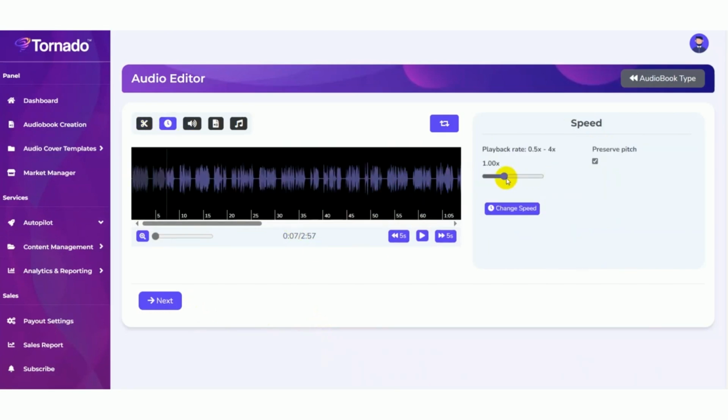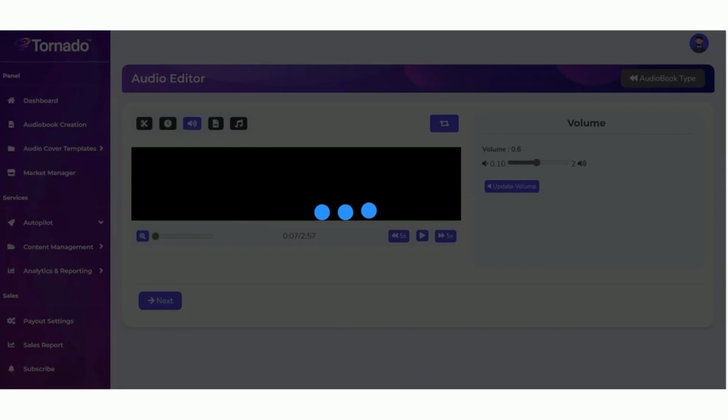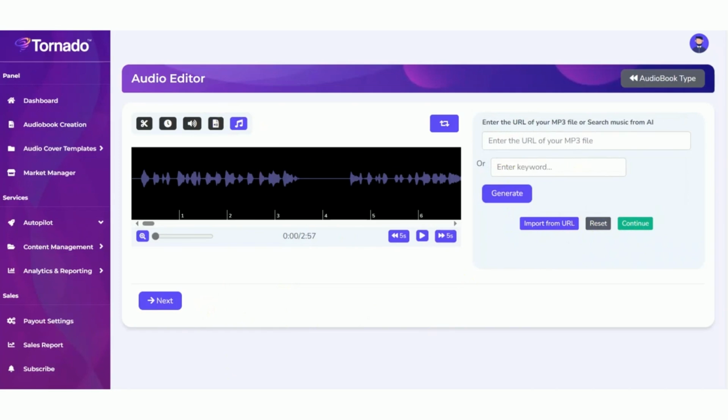You can increase or decrease the speed here. You can also update the volume, just dragging like this, then click on the update volume button. Here you can upload the audio from your PC or else you can import it from the URL. You can see two options here, import from the URL or else you can add the keyword here.